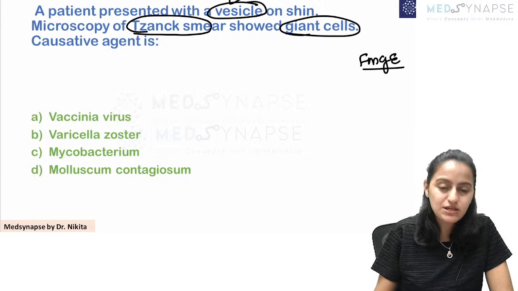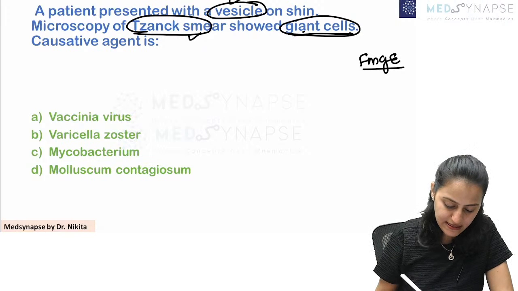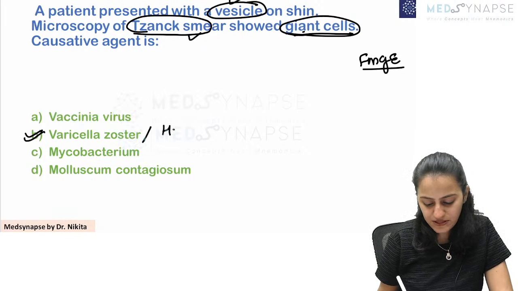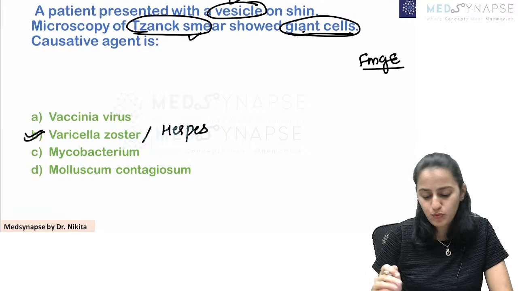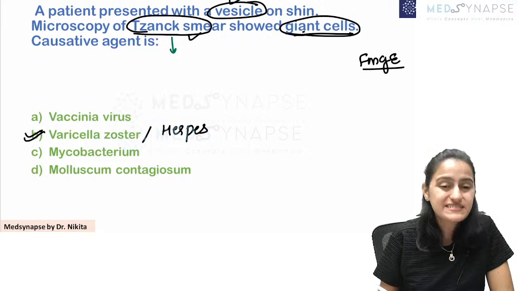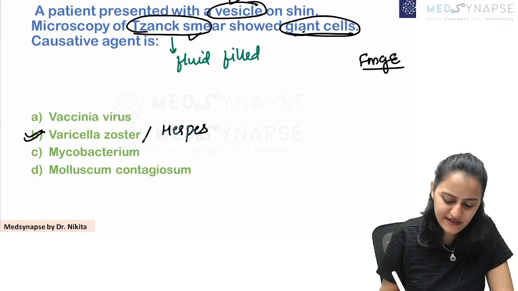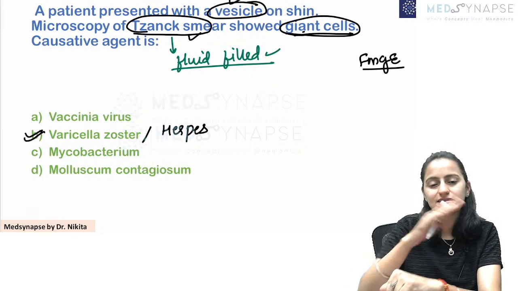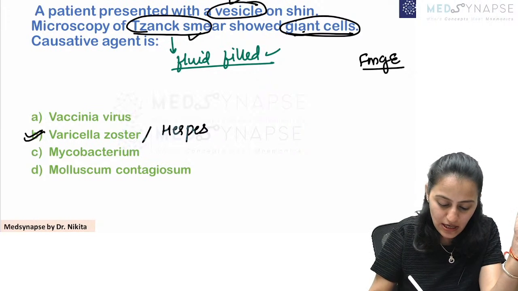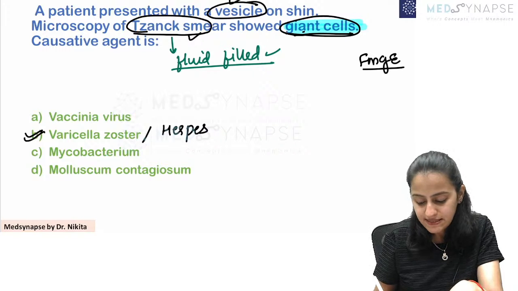Vesicular lesions, Tzanck smear, giant cells: this is varicella zoster or herpes zoster. For what lesions do we use the Tzanck smear? For fluid filled lesions, that is vesicles or bulla. We rupture them, take the base and examine that. If it is herpes, you would see the giant cells.